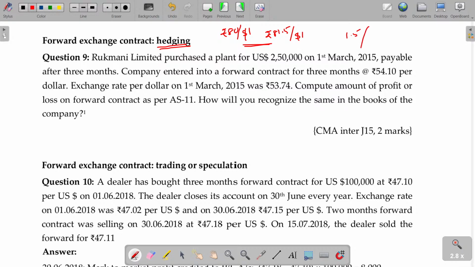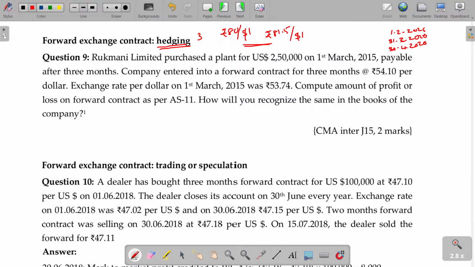That difference of 1 rupee 50 paise is called forward contract premium. This can be debited to the P&L account as per the matching concept. For example, this is for 3 months. You enter into the contract on 1st February 2026. The contract expires on 30/4/2026. The year ends on 31st March 2026.